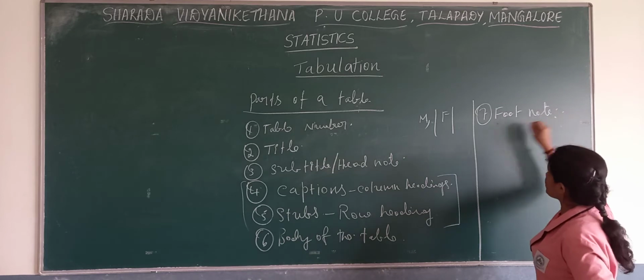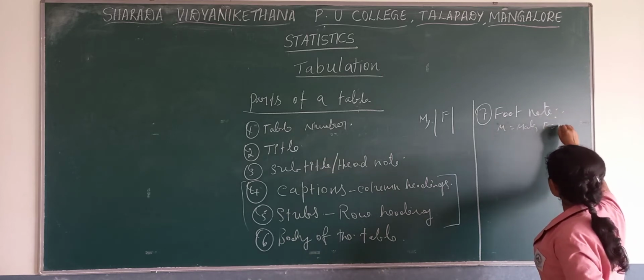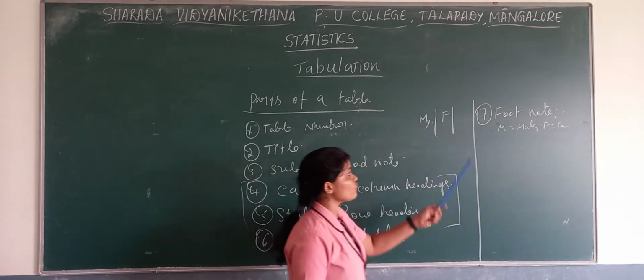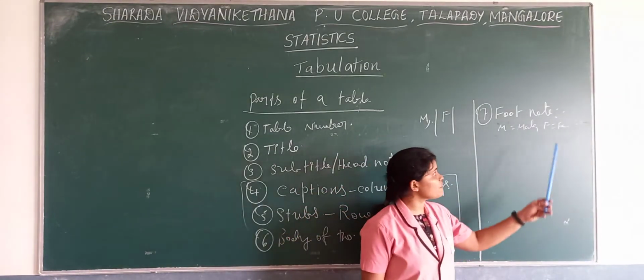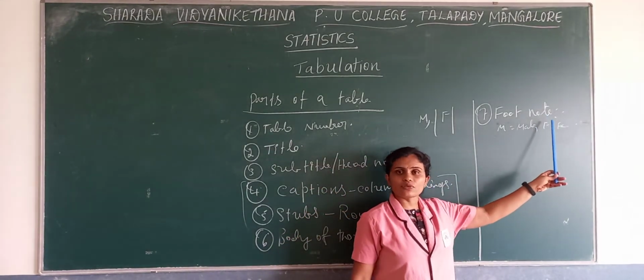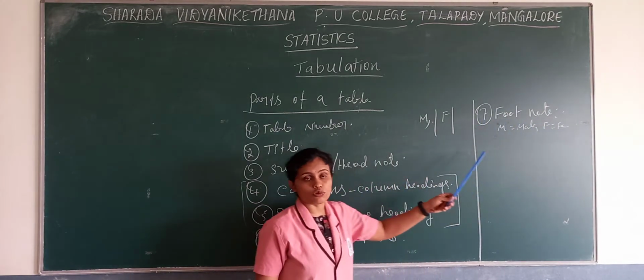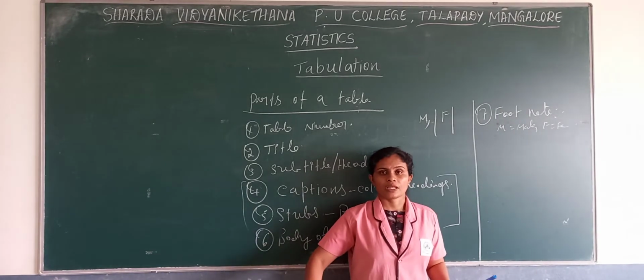In the footnote we will write what is M: M means male, F is female. Such information, clarification, conclusions or abbreviations we need to provide under the footnote.